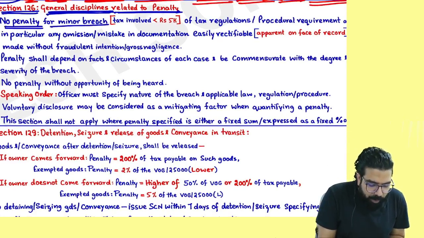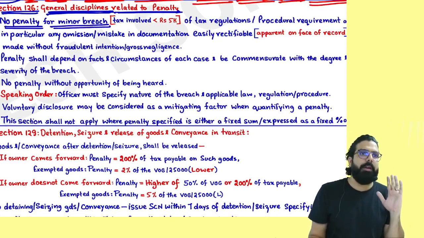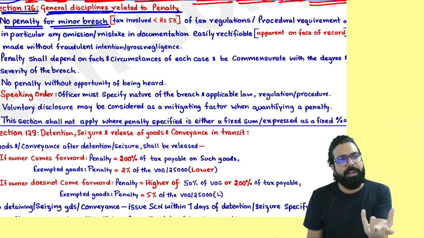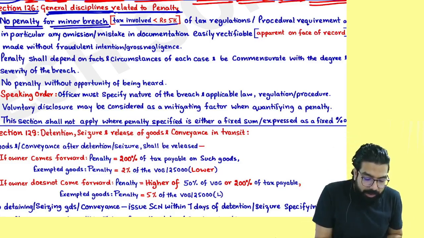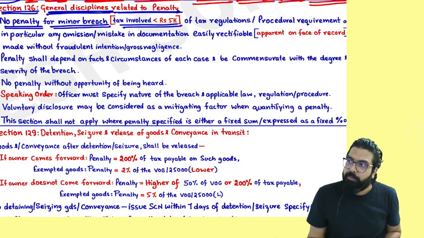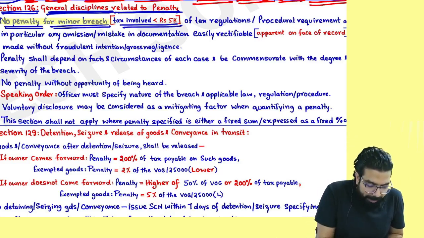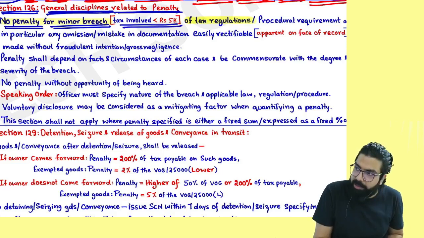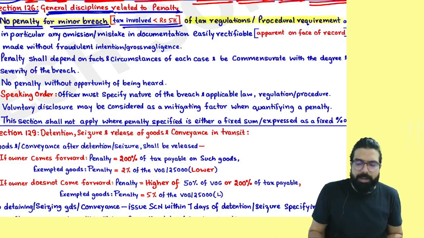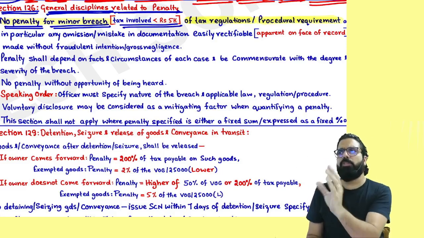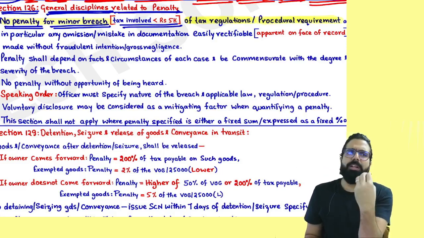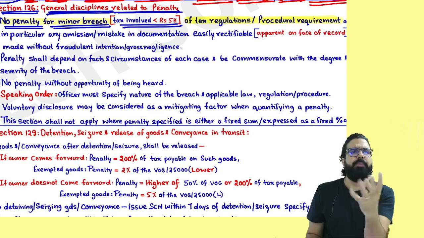No penalty for minor breach. Always remember, whenever it's a small minor breach, if the officer wants, he will not charge a penalty. What is a minor breach? Where the tax involved is less than 5,000. So, sir, no penalty for minor breach of tax regulation or procedural requirement. Remember, any tax regulation or procedural requirement minor breach, where the amount of tax is less than 5,000.